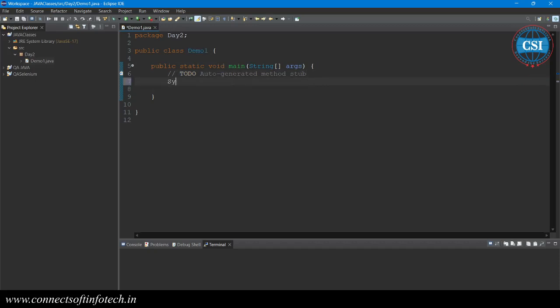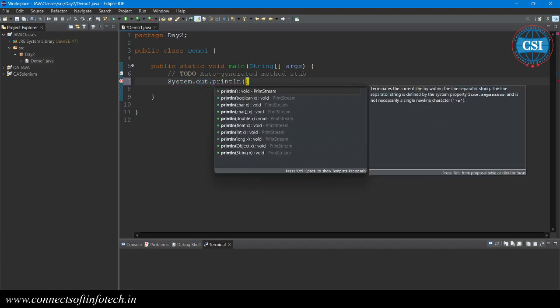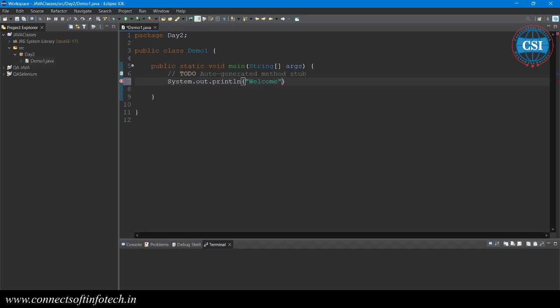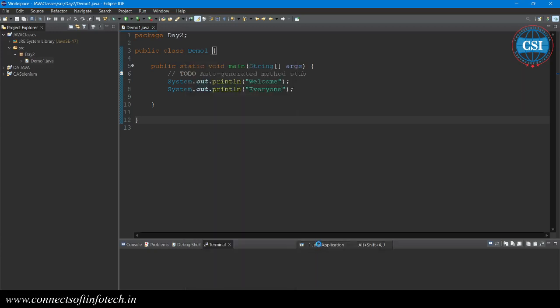Now we know only one method, so I am writing here system.out.println. I am going to display some output here. This is one statement I have written, and I am writing here welcome everyone. So I have written two statements. Just save it, right click, and run as Java application.